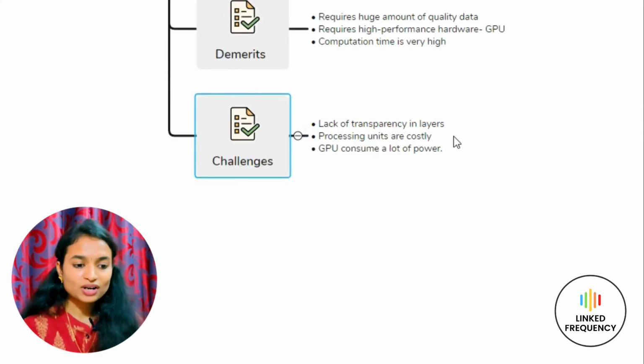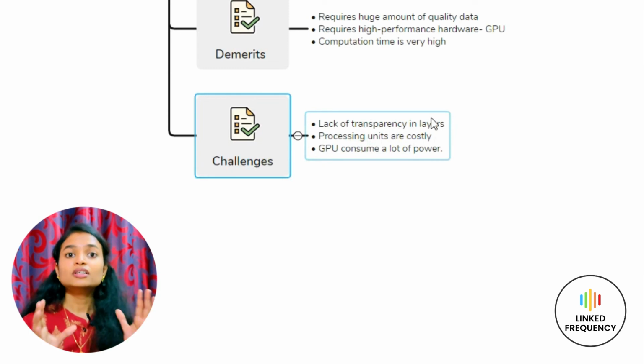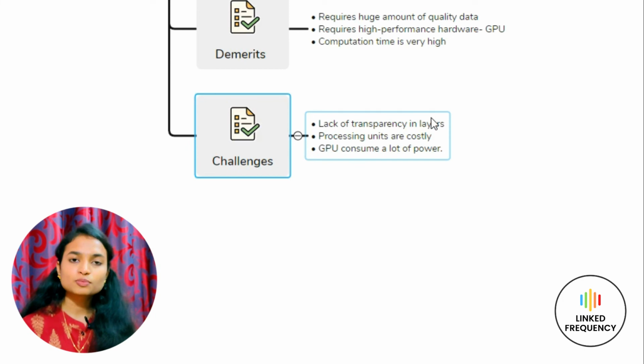First one is lack of transparency in layers. If you see, there is a hidden layer, and this hidden layer can have multiple layers of neurons. And this hidden layer is a very difficult and tedious process to understand. So there is a lack of transparency, and since the features are selected by the network on its own, it becomes difficult for anyone to analyze.